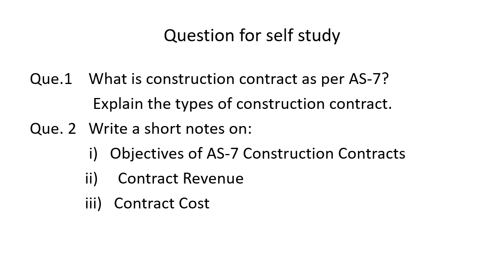These are the questions important for your university exam. First one, what is a construction contract as per Accounting Standard 7? Explain the types of construction contract. And question second, write short notes on objectives of Accounting Standard 7 construction contract. And next, contract revenue, and lastly, contract cost.